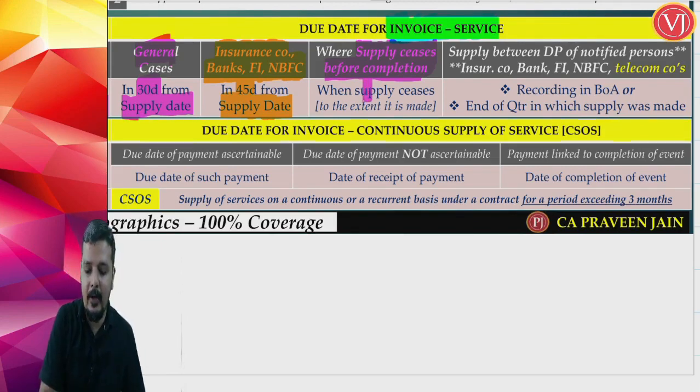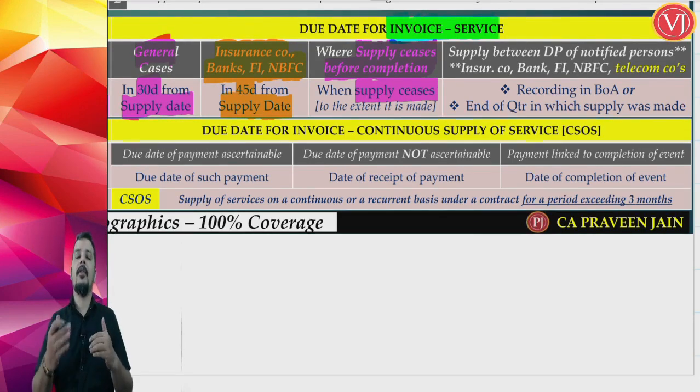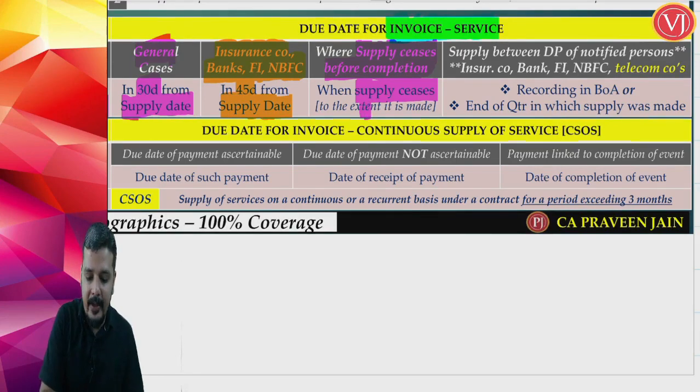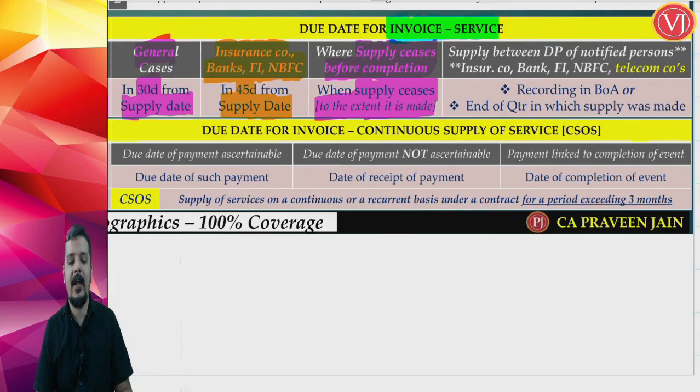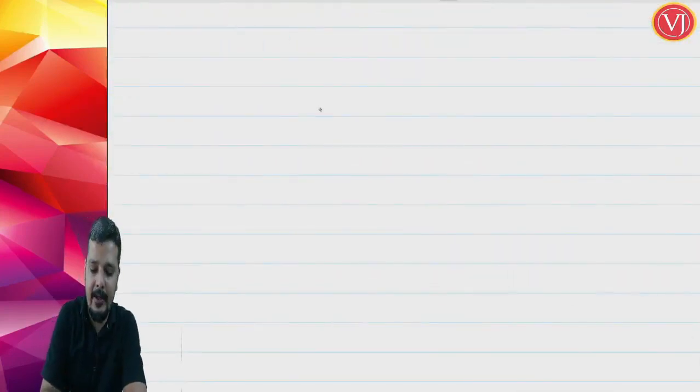Now in such a scenario, I have to raise the invoice immediately on termination. So on 1st of October, for whatever work I have done, I have agreed for 1 crore, but I am not going to charge 1 crore because I have not done the entire thing. I have done only a partial thing. So to the extent of the supply I have made, I have to raise the invoice. I repeat the example. Supposing it is a case where I have promised to complete the interior decoration of a hotel, which is over a period of 2 years.